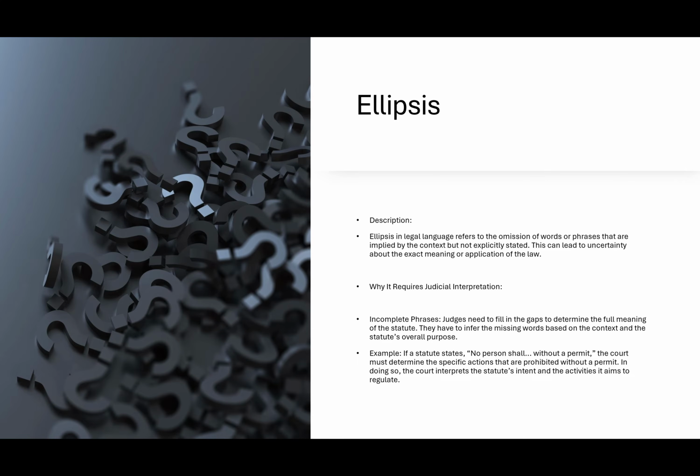So an example is if a statute says no person shall ellipsis without a permit, right? The court must determine the specific actions that are prohibited without a permit. In doing so, the court interprets the statute's intent and the activities it aims to regulate, right? So if it's not explicitly stated and we use ellipsis in the legal documents, right, then the judiciary has to interpret it, all right?